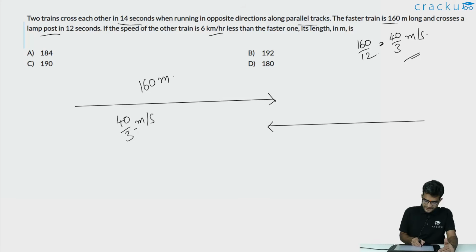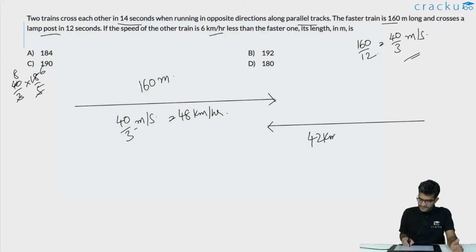this is its speed. 40 by 3 into 18 by 5, this is 6 and this is 8. This is equal to 48 kilometers per hour. That is the speed of the faster train. So the speed of the slower train will be 42 kilometers per hour. If you are trying to convert kilometers per hour into meter per second, you have to multiply it by 5 by 18. So 42 into 5 by 18, this will be 7 and this is 3, will be equal to 35 by 3 meter per second.